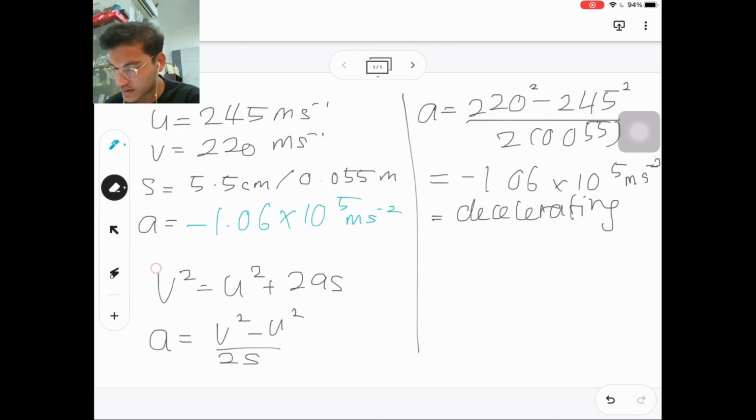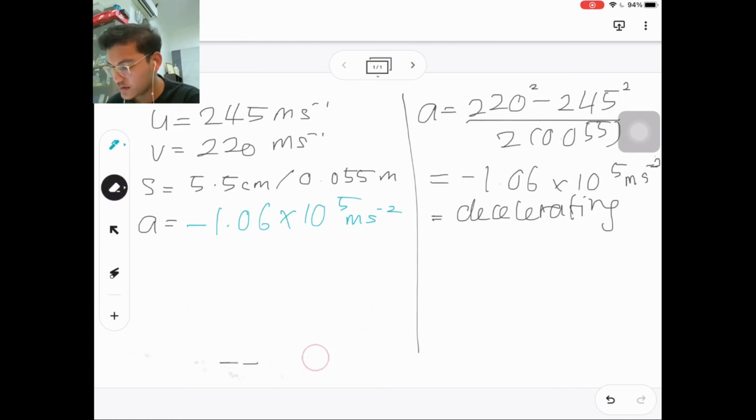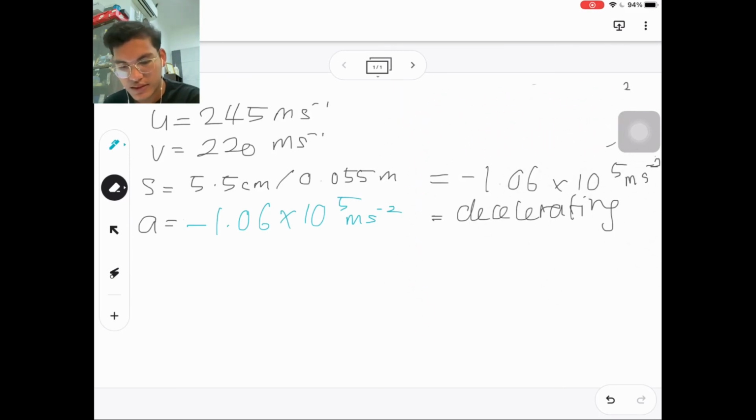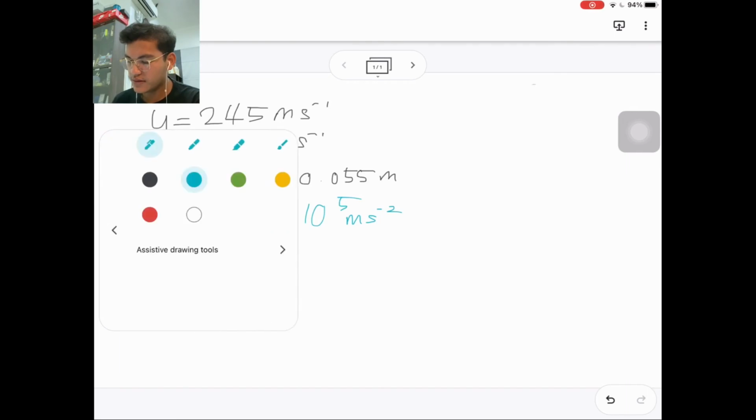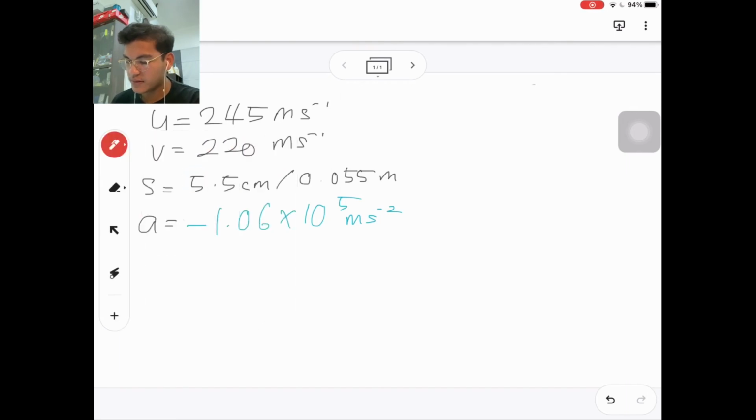Whereas for the second question, we are going to need to find the time taken, or the t.